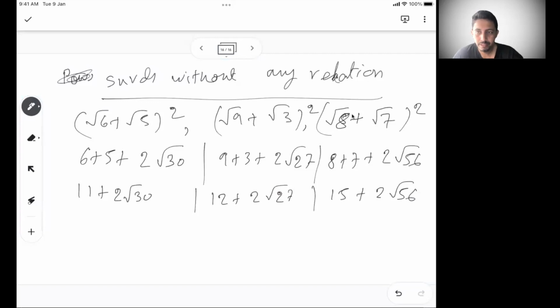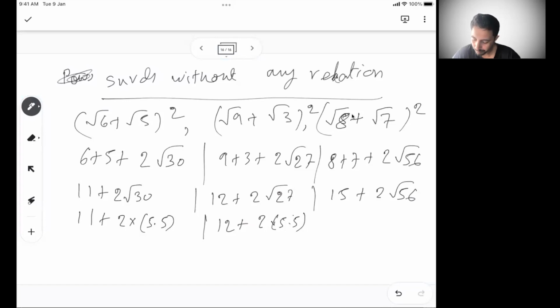Now, for root 30, I don't know the exact value. 3 square is 9, 4 square is 16, 5 square 25, 6 square 36. So can I say this is very close to, I'm just approximating, 5.5. Similarly, 2 root 27, again somewhere around 5.5. It will be less than 5.5, but somewhere around it, because 5 square is 25 and 6 square is 36.